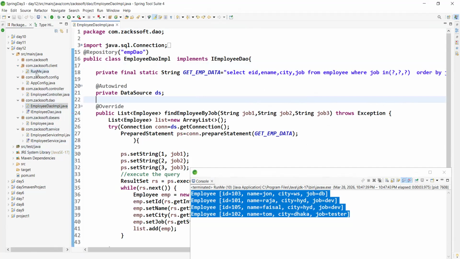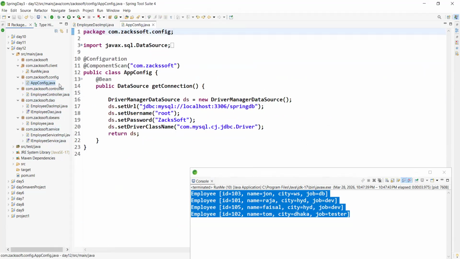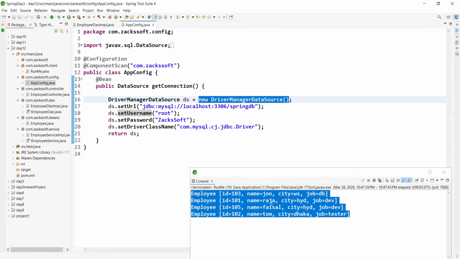So in Spring, who is creating this connection pool, I mean the DataSource object? Who is creating this DataSource object? Please tell me. Let me connect the mouse actually. Who is creating this DataSource object manually? We are creating it from here, right? Binoy, are you there? Who is creating it?